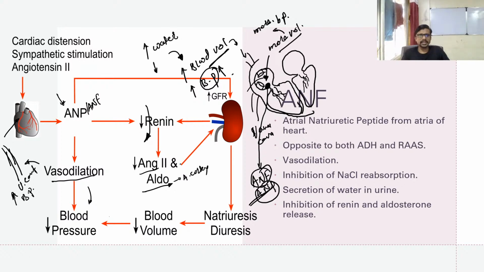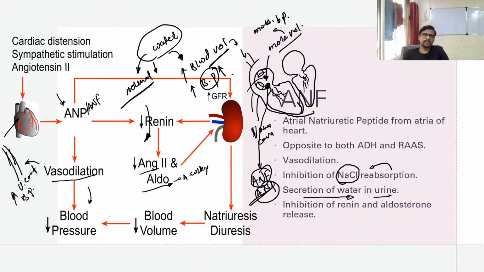Okay, and then the effect on the kidney is that there is less absorption of sodium into the blood. The result of this is inhibition of sodium chloride reabsorption into the blood, and that's why the water is not going to be absorbed more into the blood. It's a complete opposite, the secretion of more water into the urine. From where we started, there was more water inside of the blood, and now the water is moving into the urine. So with more water moving into the urine, automatically the water balance comes to normal.